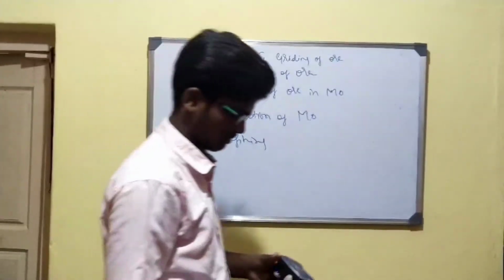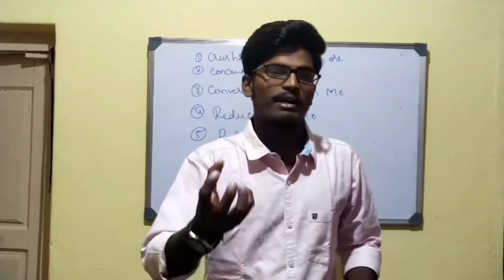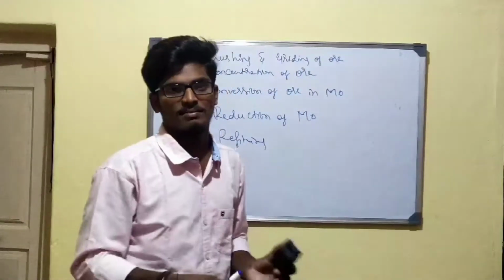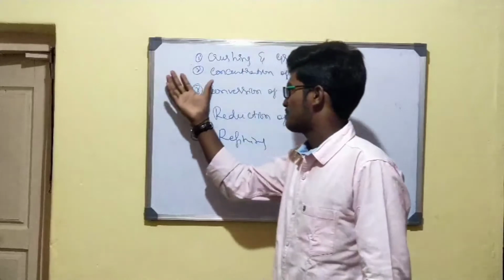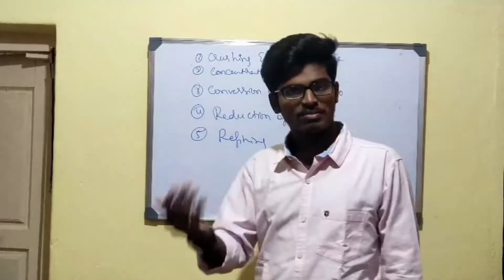The first step of metallurgy is crushing and grinding of the ore. You will get the mineral or ore by means of mining. So in the first step of metallurgy, you have to convert that ore into a fine powder form. Why do I have to convert that into fine powder form? Because to proceed with the further steps like concentration of ore and conversion of ore into metal oxide, first you have to convert the ore into fine powder form.